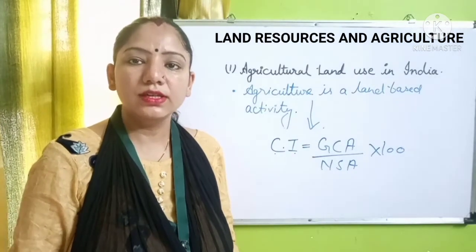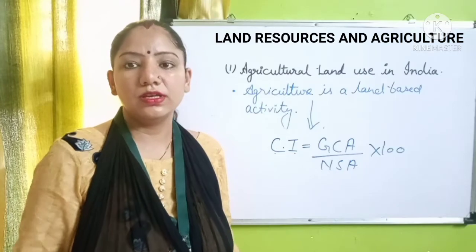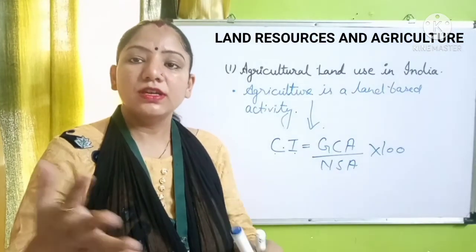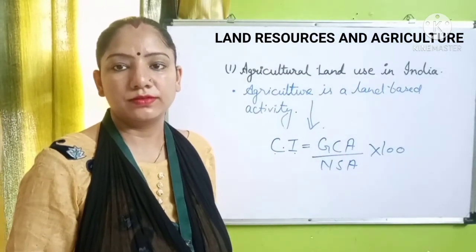Now let's see in detail the agricultural land use in India and how the cropping intensity is affecting the cropping pattern.